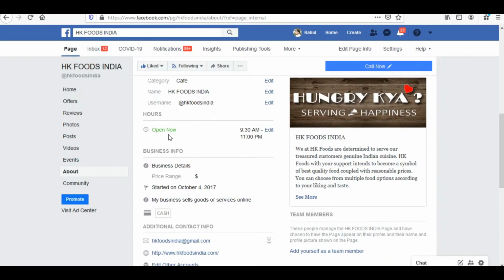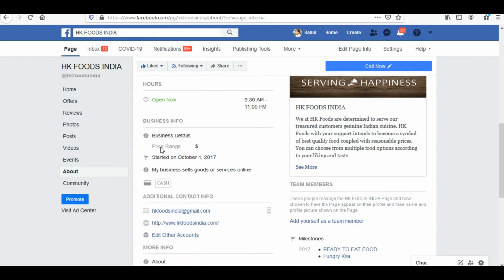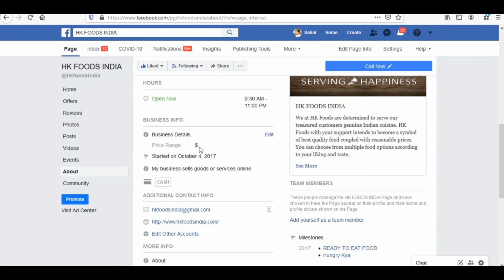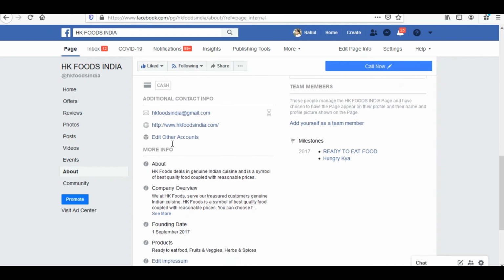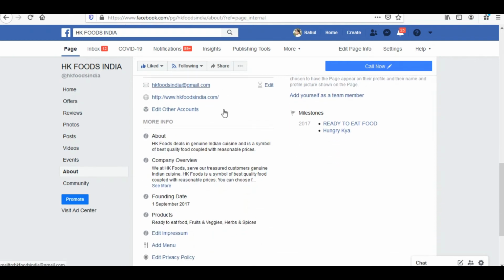I have also defined the open hours from 9:30 to 11 every day. In the price range I have gone for the lower side, because the items in the shop start from 20 rupees and go to 240 only, the maximum price. Then I have clearly defined over here when the business got started, October 4, 2017. Because I have filled it, it is already appearing over here. And what is this business all about? It is about selling goods and service online. So cash as well as card, two things are accepted over here. The website and the email ID are all listed over here.